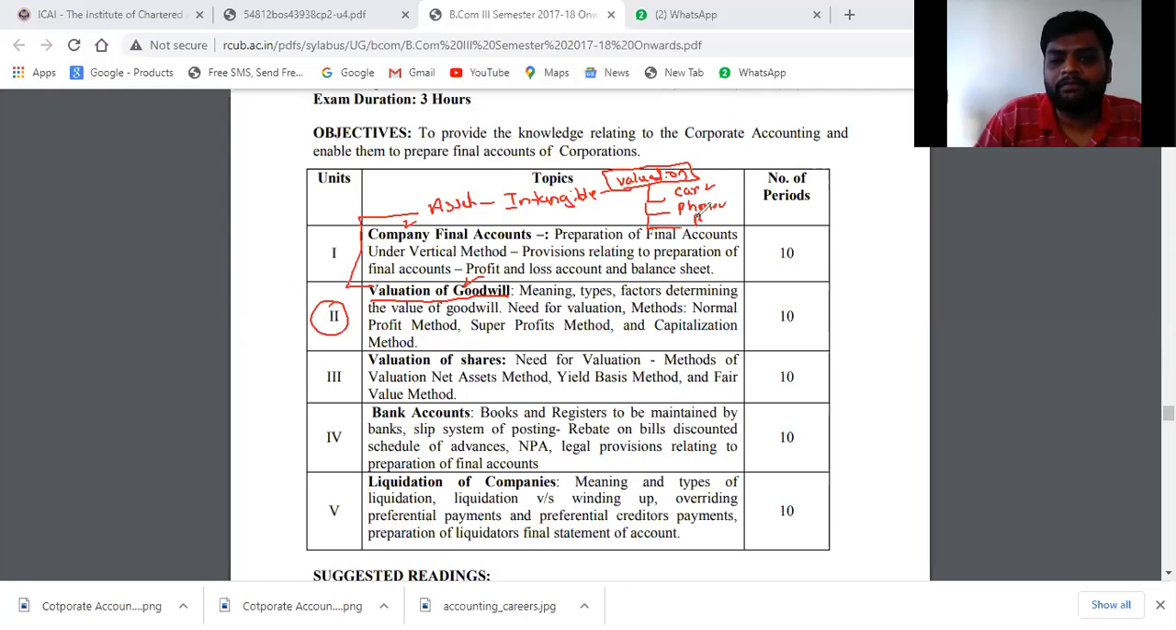A building, then you can value it. Yes or no? You can value it. But when it comes to goodwill, which is intangible, how are you going to value it? How do you value this?